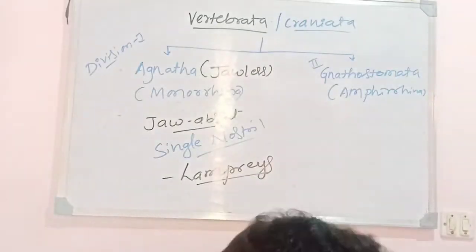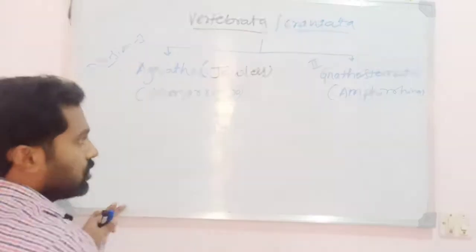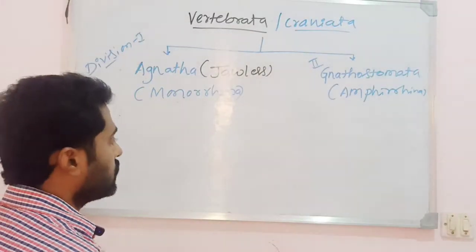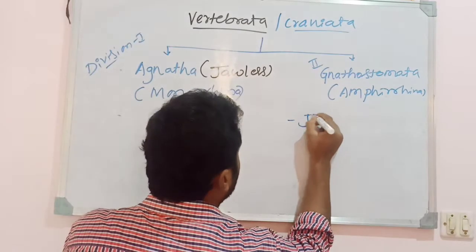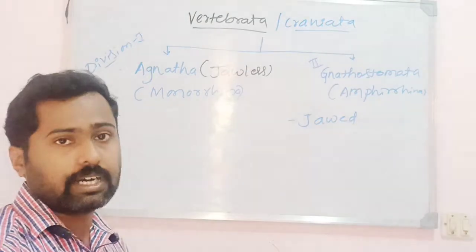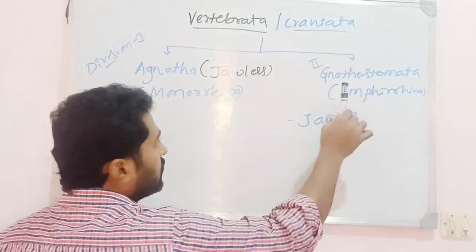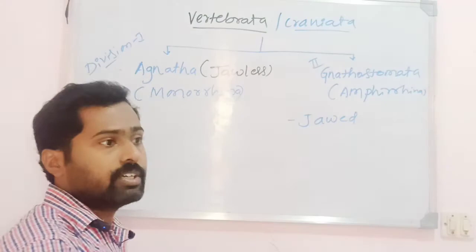Then the other one, Gnathostomata, is also known as Amphiorhina. They are the jawed animals. There is a presence of a jaw; the mouth, or oral cavity, is supported by a jaw. Hence they are said to be Gnathostomata. Gnatho means the jaw.